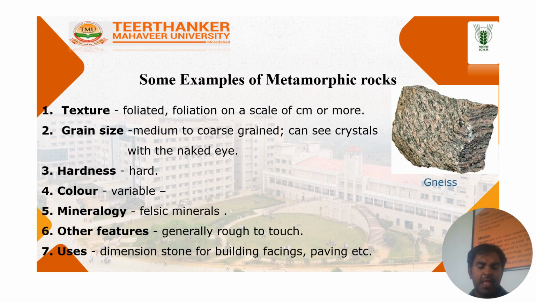Now you can see some examples of metamorphic rocks. For example, gneiss. Here you can see the structure of gneiss. I have given some properties: very hard, variable color, felsic in minerals, and generally rough to the touch on the surface. The texture is foliated, the grain size is medium to coarse, and it is used as dimension stone for building. So there are many uses of this metamorphic rock.